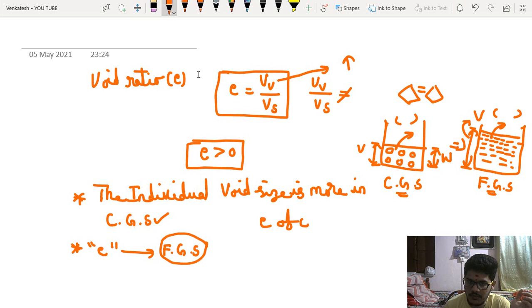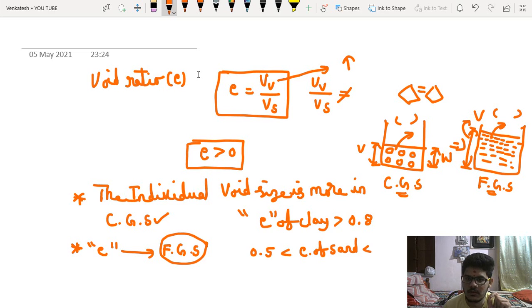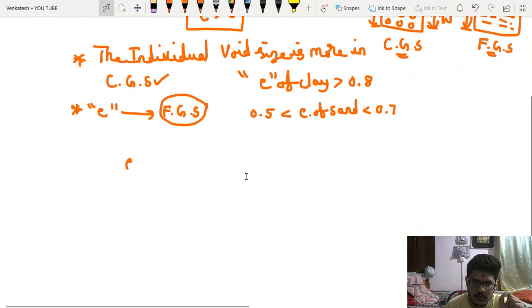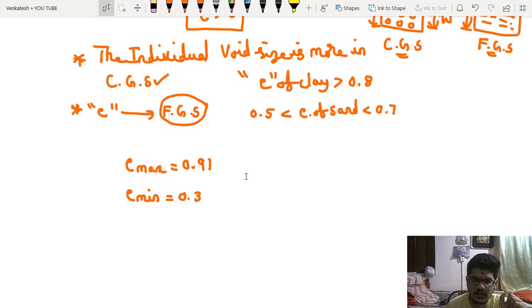For e of clay, there are some standard values. e of clay is greater than 0.8. The void ratio of clay is greater than 0.8. The void ratio of sand lies between 0.5 to 0.7. And also the maximum void ratio is equal to 0.91. The minimum void ratio is equal to 0.35.